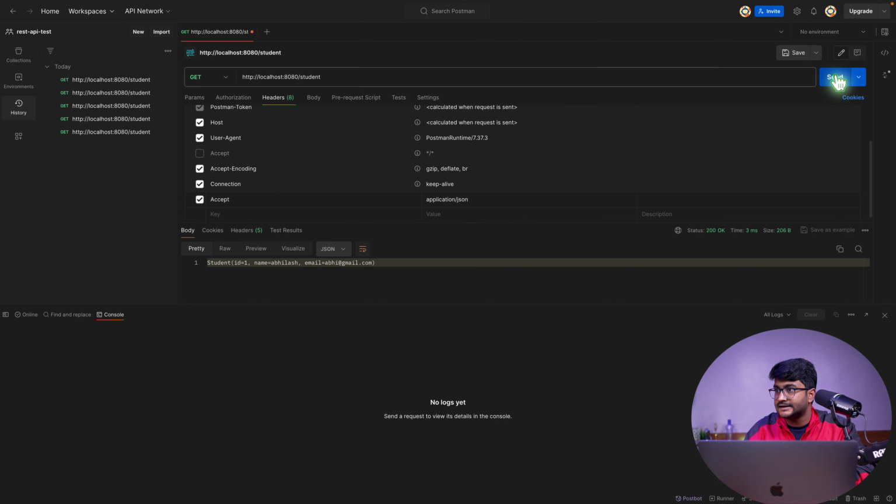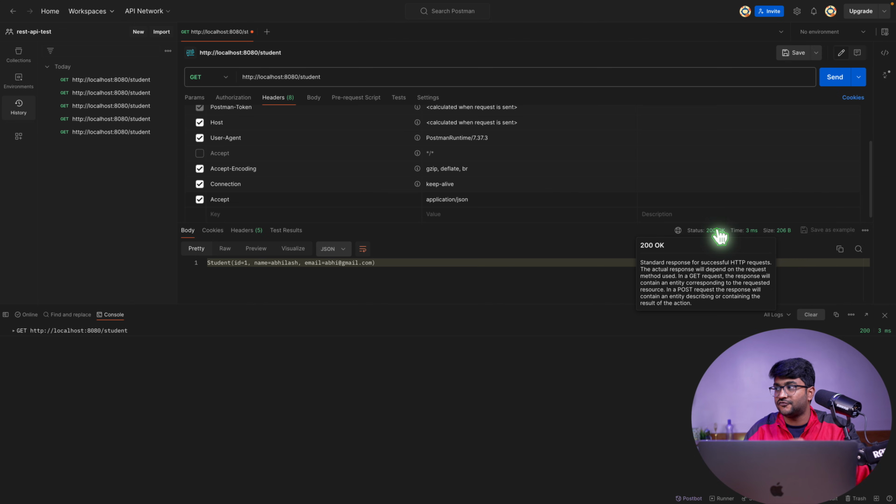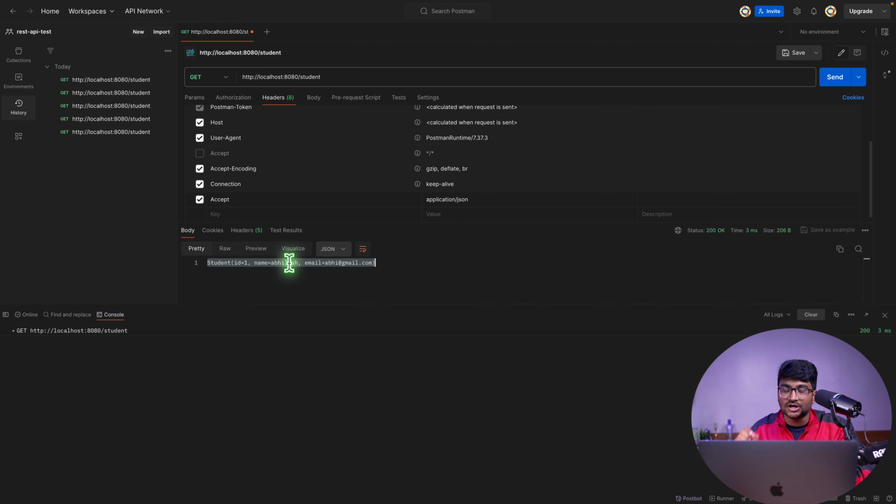I want to do send. Okay, now I get a 200 OK from the server. What the server is saying is that this is the data it returned, and in which format did it return? It returned it in JSON format. It doesn't look like JSON, does it?